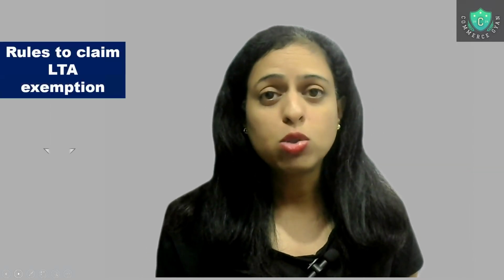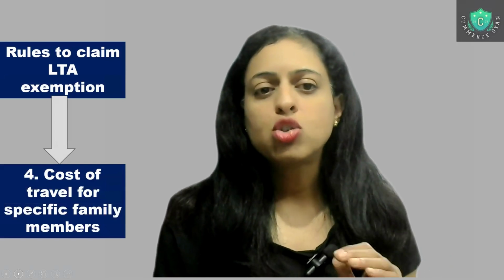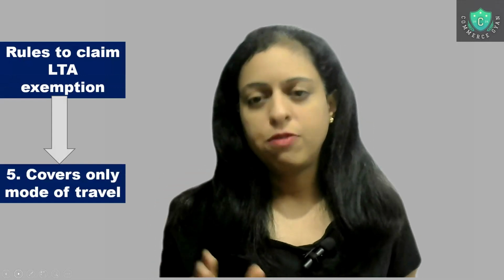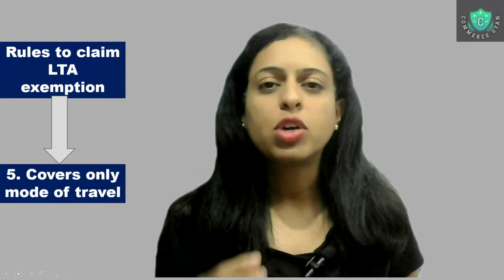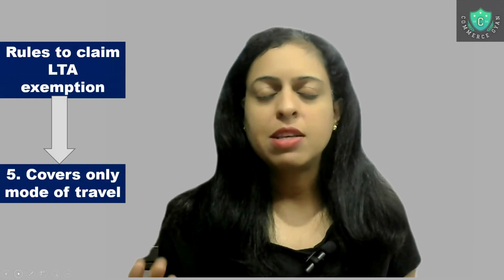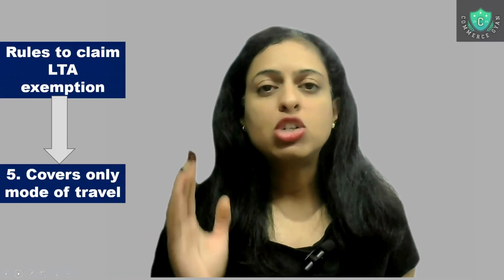Now, another important rule that we have to claim is cost of travel for specific family members, and at the same time you need to understand that this covers only the mode of travel. So we are talking about family members. Now comes the mode of travel. So it would be air, train, bus, whatever. So mode of transportation only is covered.